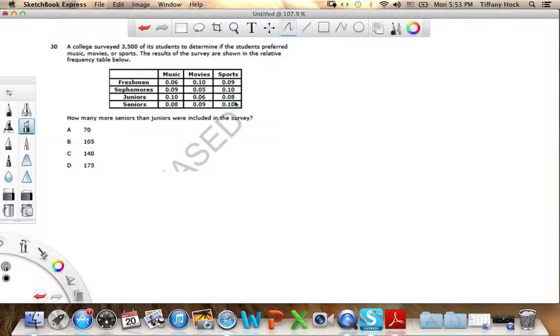Now, just to refresh your memory, relative frequency tables give the percentage of the total number of people that fall in a particular category, and the categories are broken down into two parts. So we're breaking down what percentage of the students are freshmen, sophomores, juniors, and seniors, and for each of those categories we're also figuring out what percentage of the freshmen, of the sophomores, and so on, like music, movies, sports, things like this.